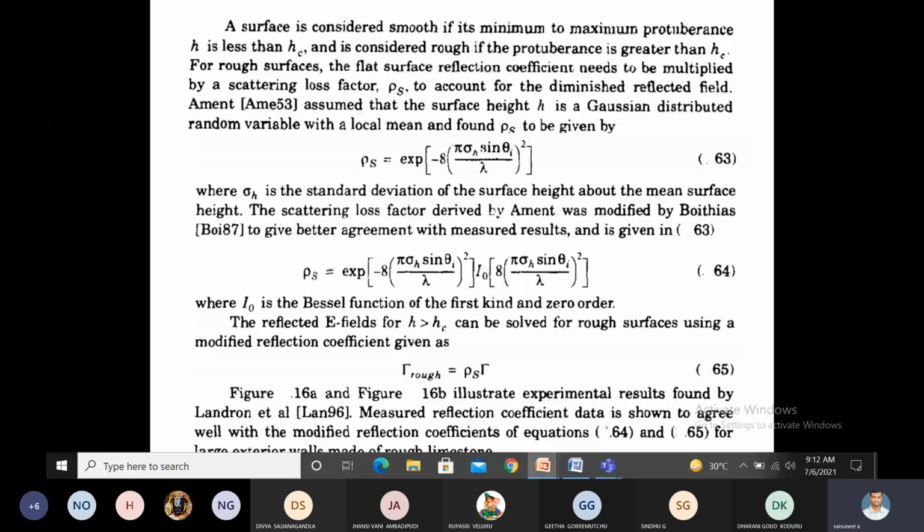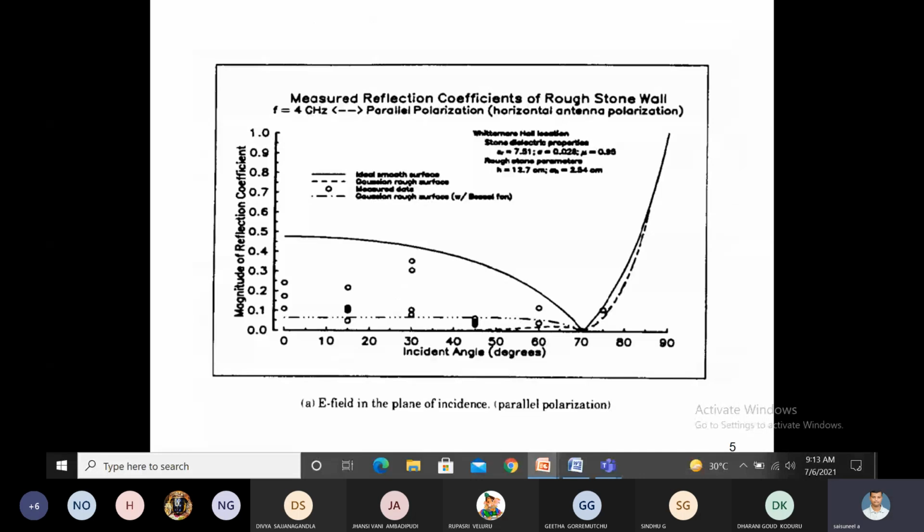You see this figure, that is the E field in the plane of incidence. In the plane of incidence, the x-axis we are taking is the incident angle, and the y-axis we are taking is the magnitude of the reflection coefficient. Whenever the incident angle increases, automatically the magnitude of the reflection coefficient decreases, right?